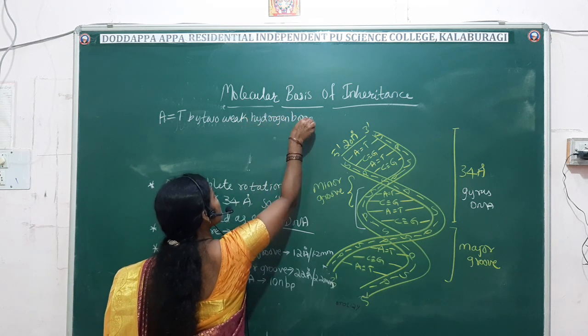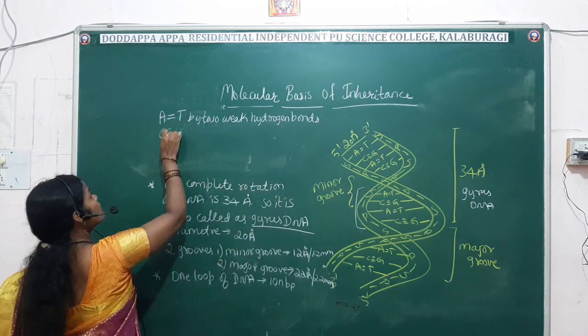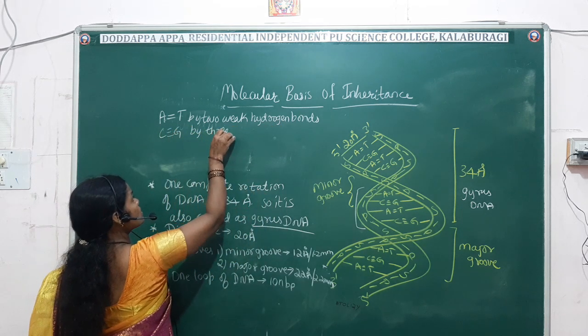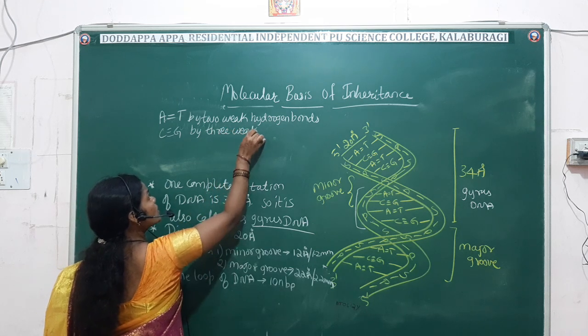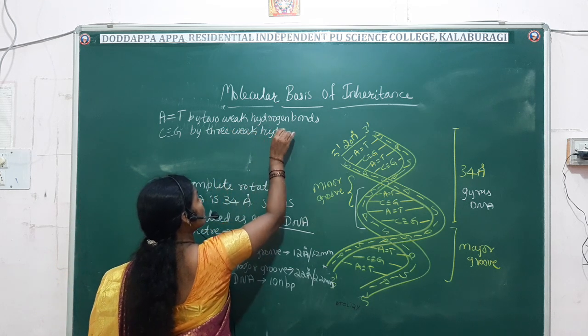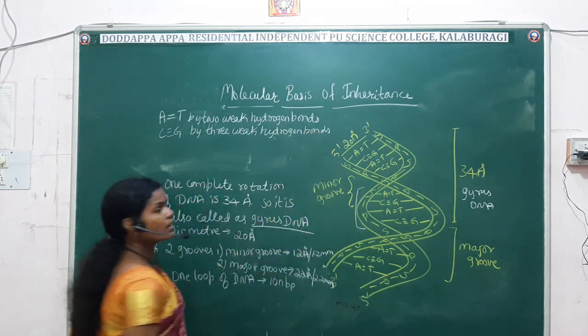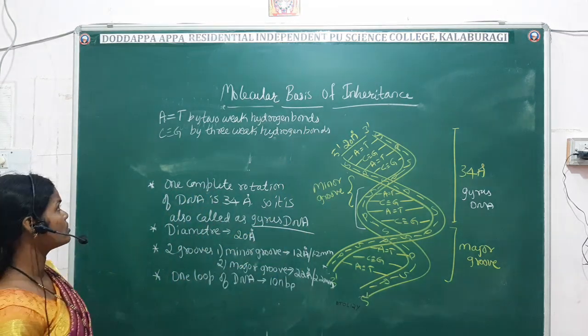And always cytosine pairs with guanine by 3 weak hydrogen bonds.